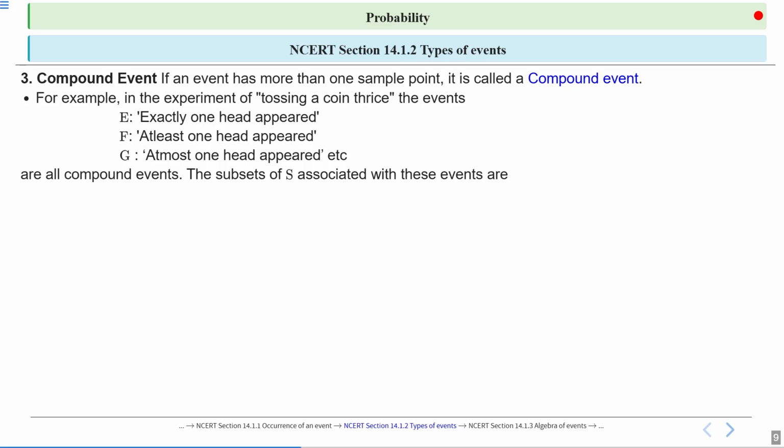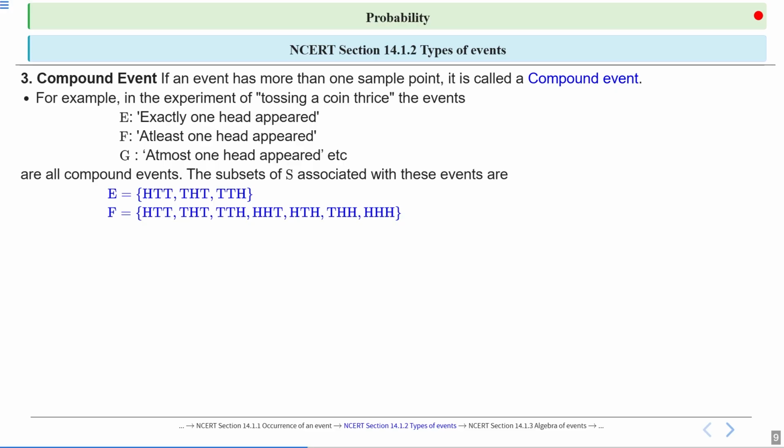The subsets of S associated with these events are as follows. The E event, exactly one head appeared, is basically {HTT, THT, TTH}. So HTT, THT, and TTH are the only sample points of the sample space which occurred towards the event E.